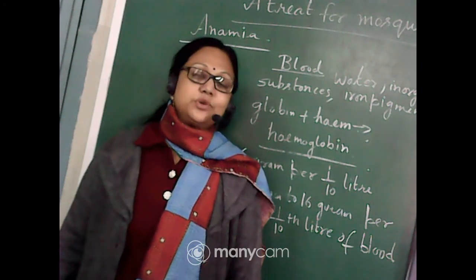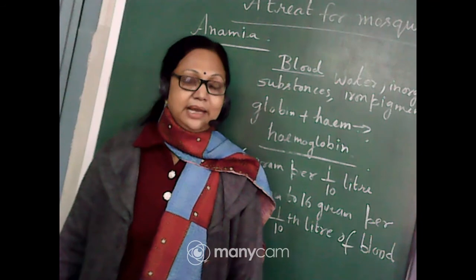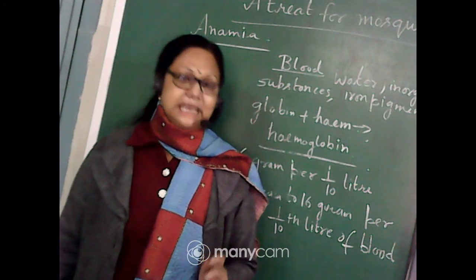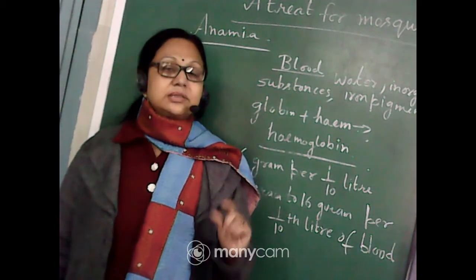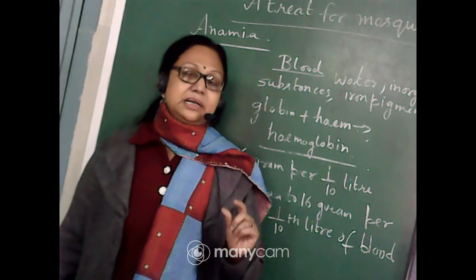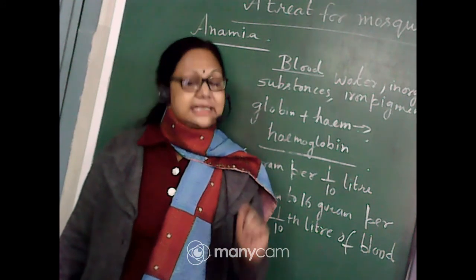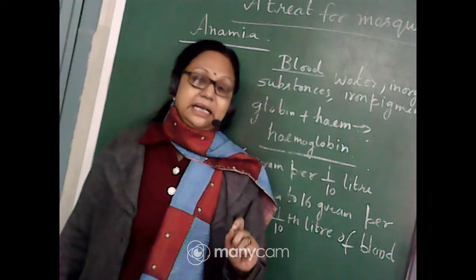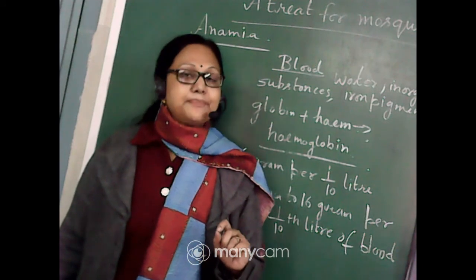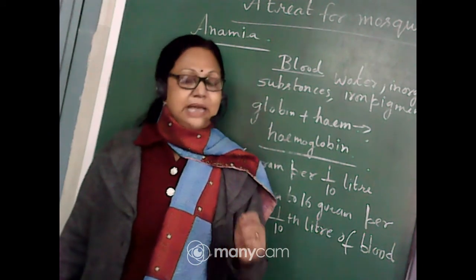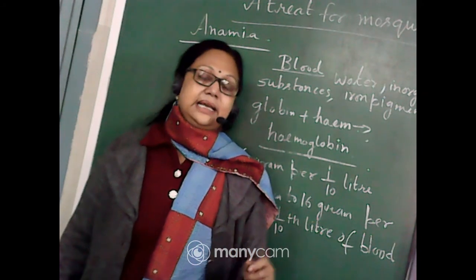So how do we come to know the person is having anemia? That person has to give blood for the blood test, and doctors see whether that person is having at least 12 gram per deciliter of pigment present or not. That means heme, the iron content, must be present, 10 to 12 gram at least in a deciliter.